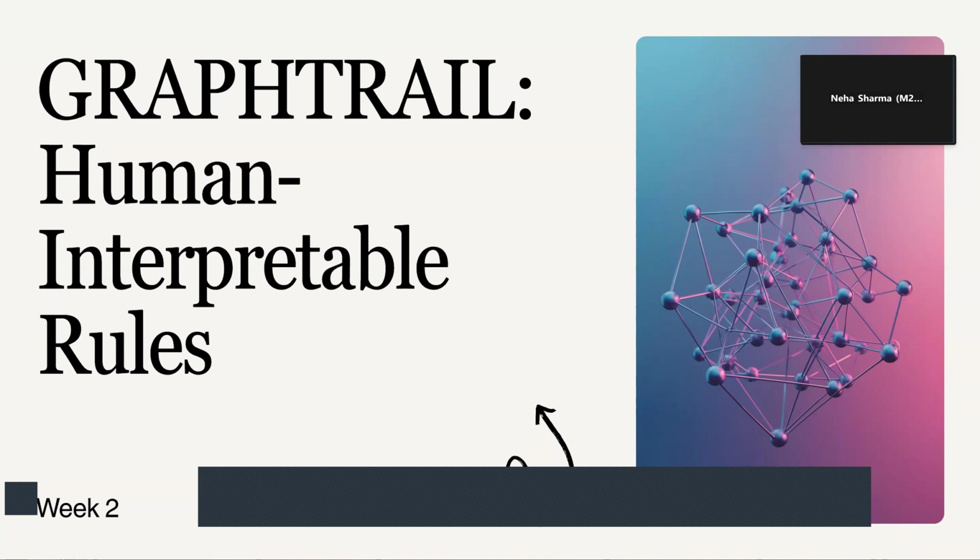The internal reasoning of a GNN is still a black box, making it difficult for domain experts to understand why a prediction was made. Our work that we are going to present today will address this interpretability gap. GraphTrail aims to translate the predictions made by a trained GNN into human interpretable logical rules. In other words, instead of training a GNN as a black box, we will extract from it a set of logical formulae that approximate or explain its decision.